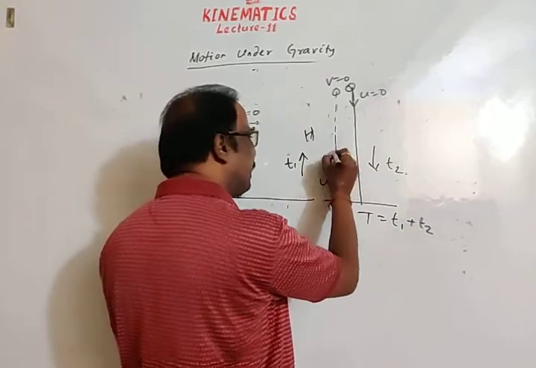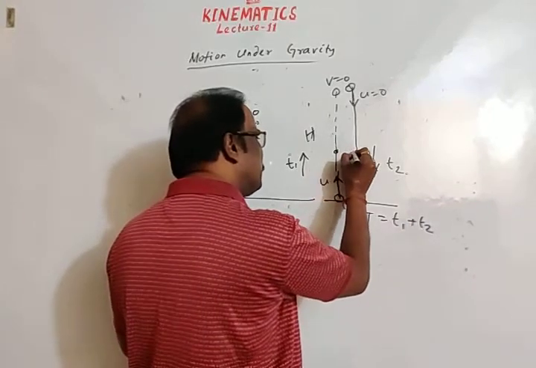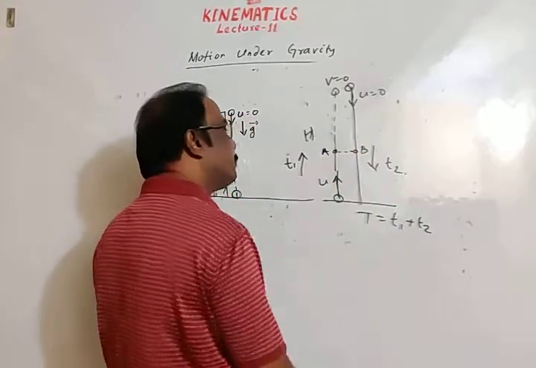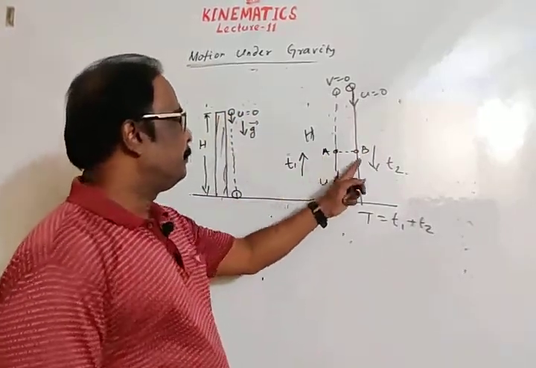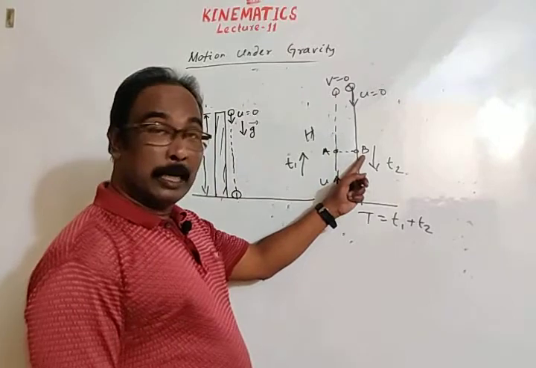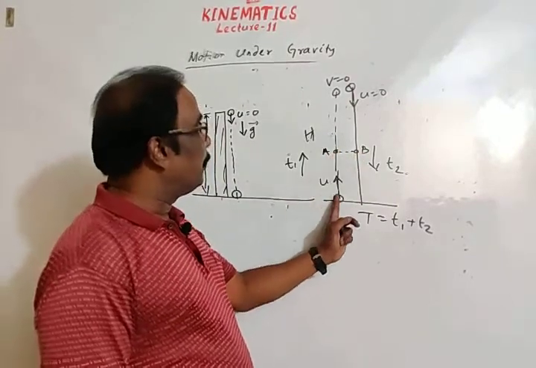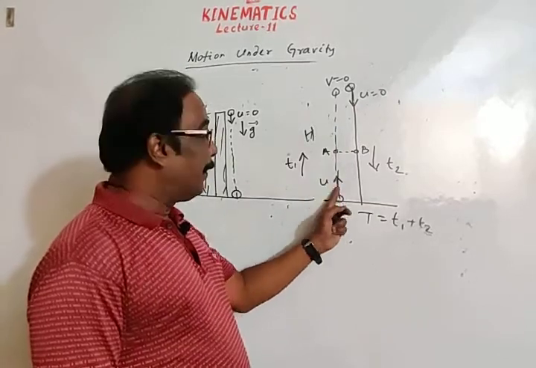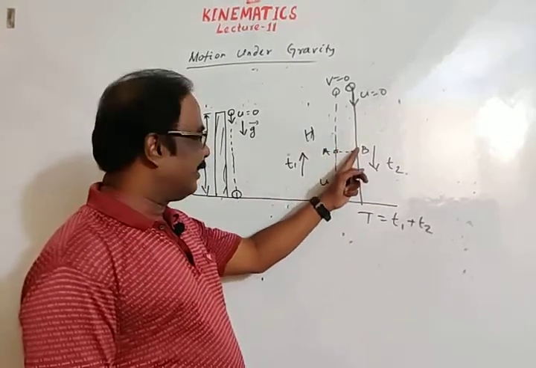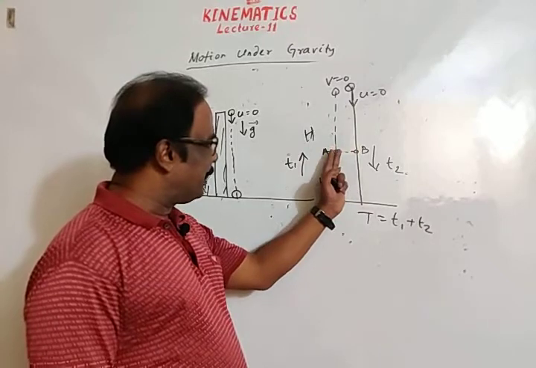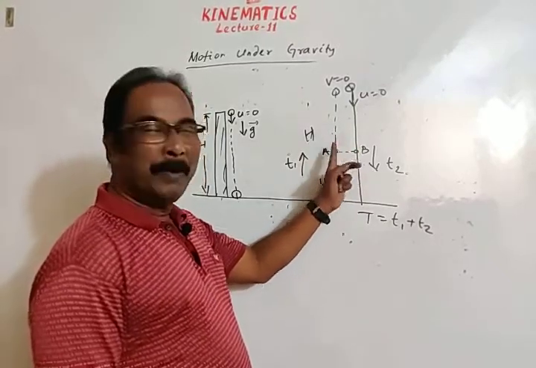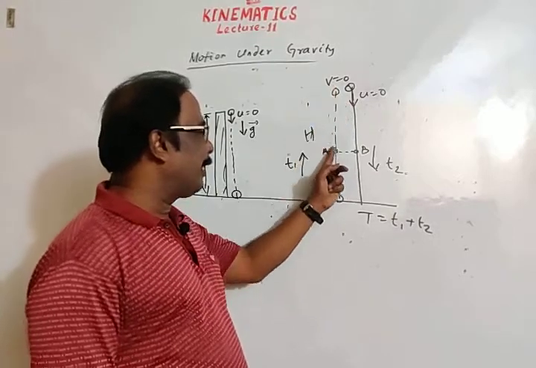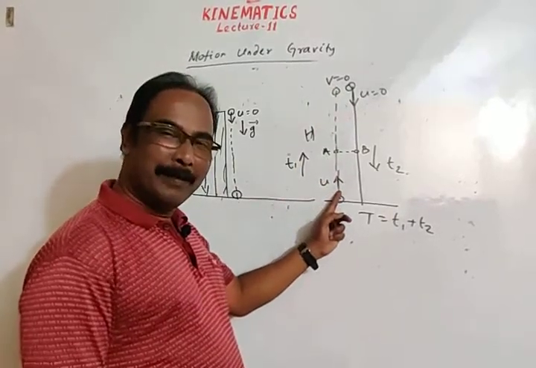Of course, if you take any intermediate point, suppose these are two intermediate points, this position A and this position B, the body will move along this line and return along this line. So the body will pass through this point twice. I am showing by two straight lines, but actually the body moves along a straight line and again returns back along the same straight line.